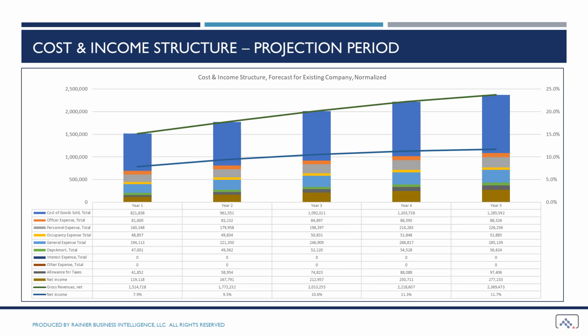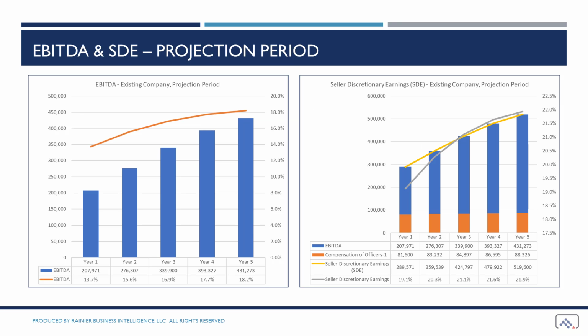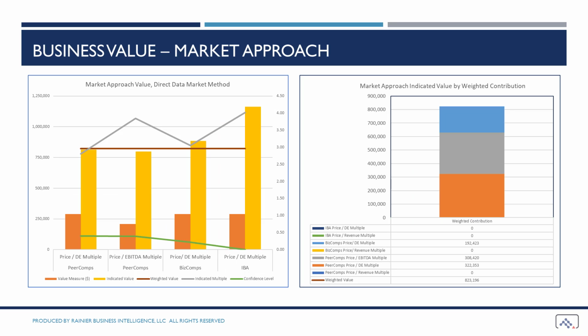Since value is forward-looking, the cost and income structure was developed to reflect performance for the existing company in the projection period. The cash flows of EBITDA and discretionary earnings were developed. In the market approach, we started with the value measure, in this case EBITDA and discretionary earnings. Then we developed an indicated multiple by comparing the performance of the existing company to the performance of the comparable companies.